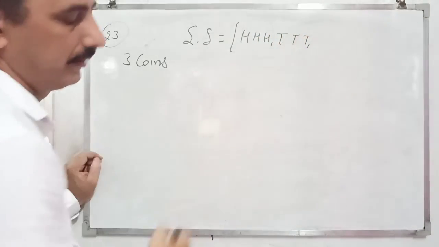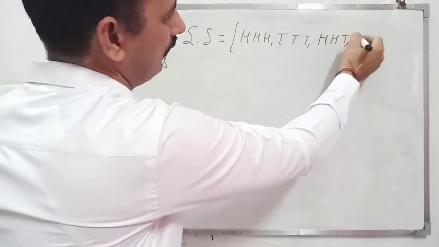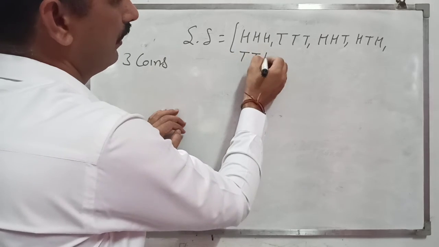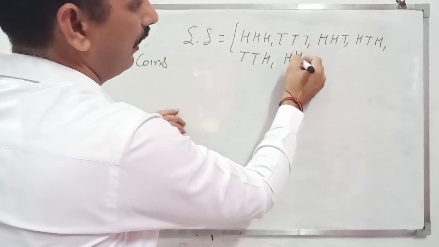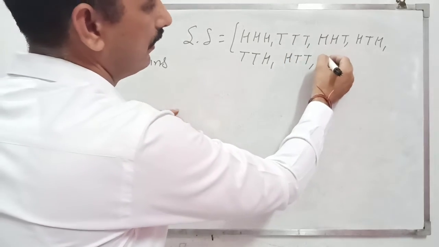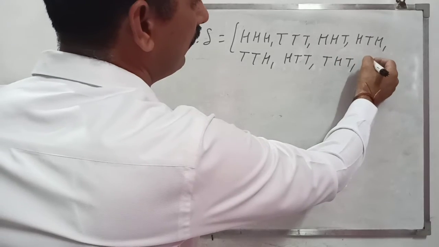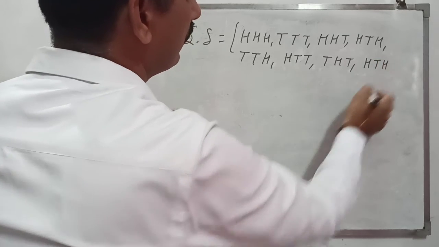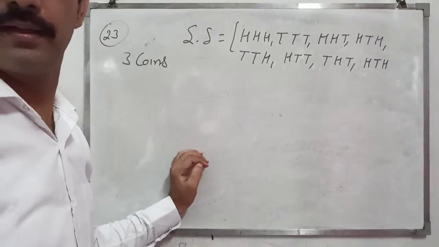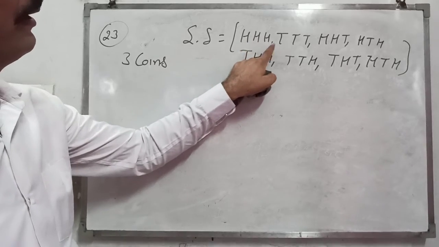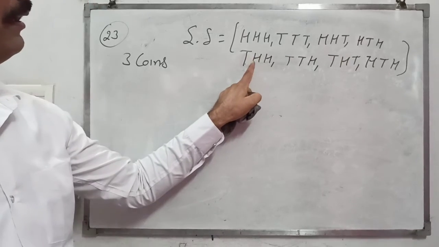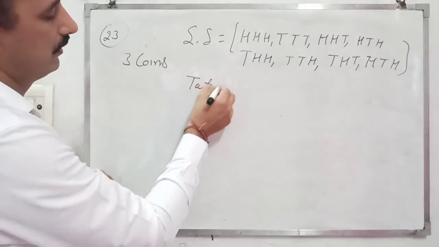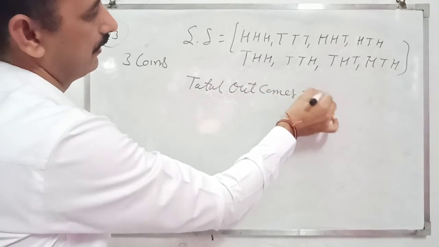The sample space becomes: 3 times head, 3 times tail, then head, head, tail, head, tail, head, tail, head, head, and so on. So we make the sample space with all the combinations of head and tail. The total outcomes are 8.